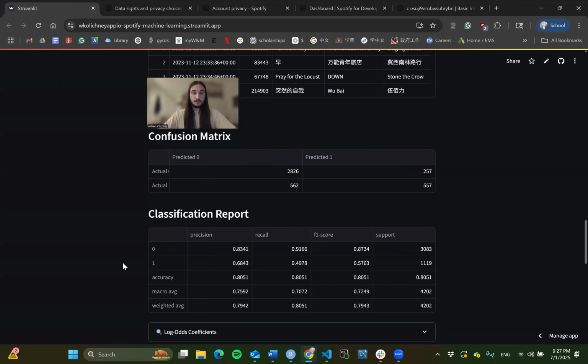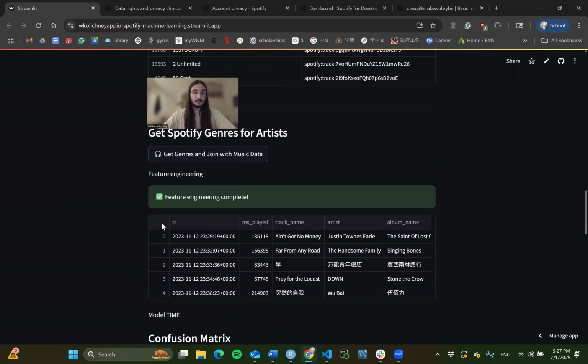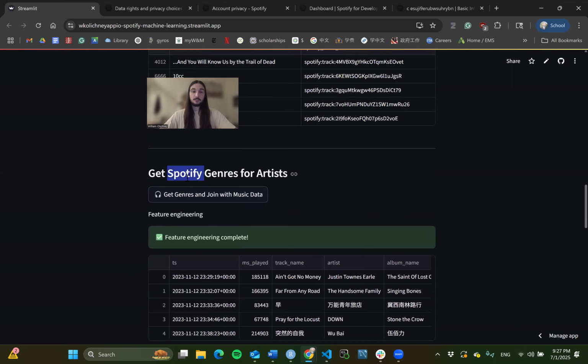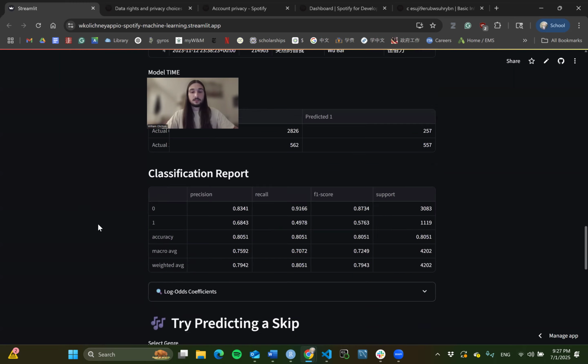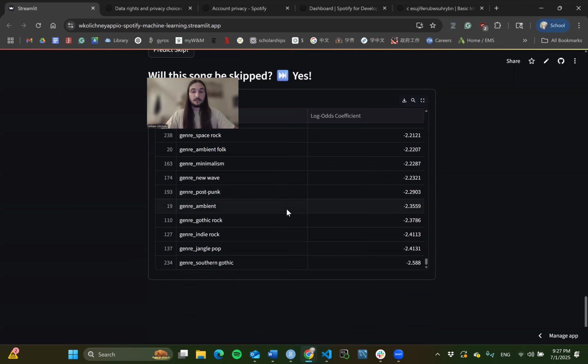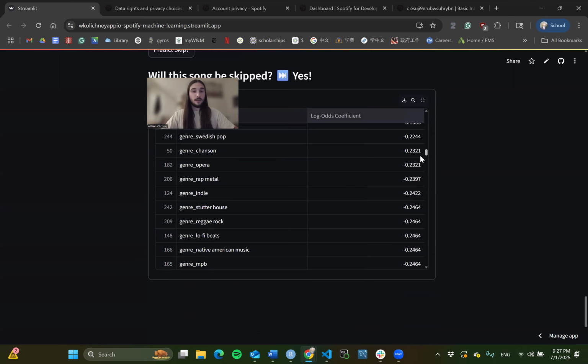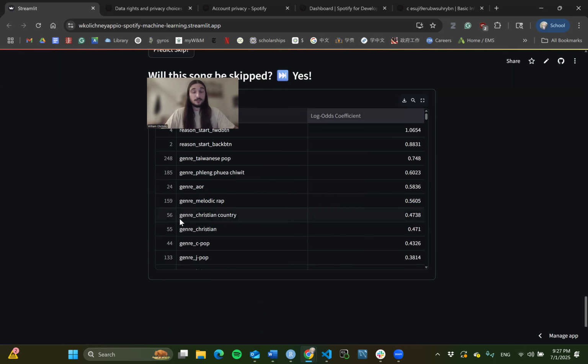And of course, the weakest part of this is going to be collecting genres, because it's an API and you get limited if you mess it up. It's kind of strict. But yeah, I hope that you guys enjoy looking at your Spotify data in this sort of way. I kind of wish that this would be added to Spotify Wrapped.